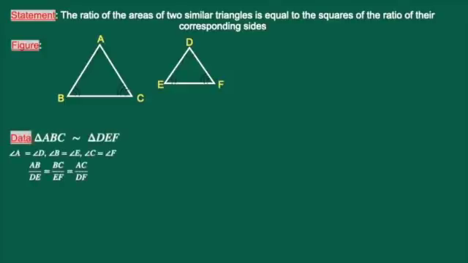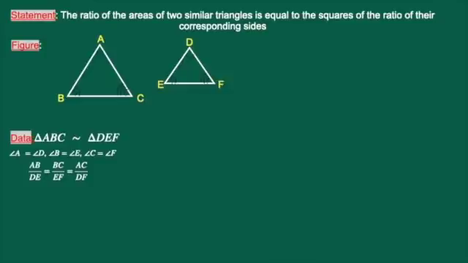The data: triangle ABC is similar to triangle DEF, that is there in the statement itself. Triangles are similar. Angle A is equal to angle D, angle B is equal to angle E, angle C is equal to angle F. When two triangles are similar, their corresponding sides are in the same ratio, that is AB by DE is equal to BC by EF is equal to AC by DF.